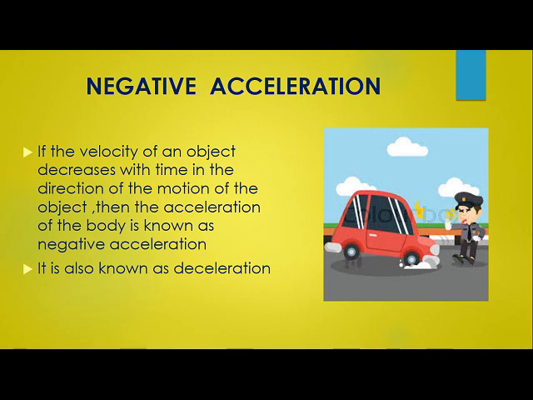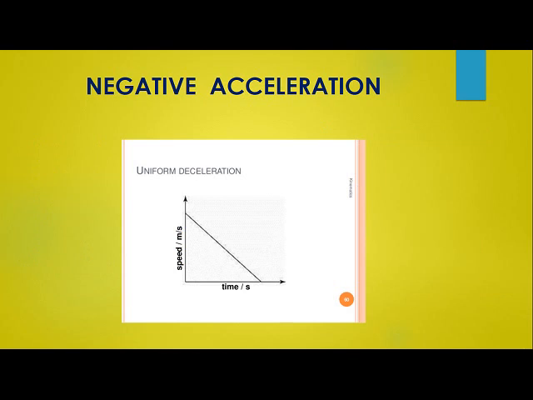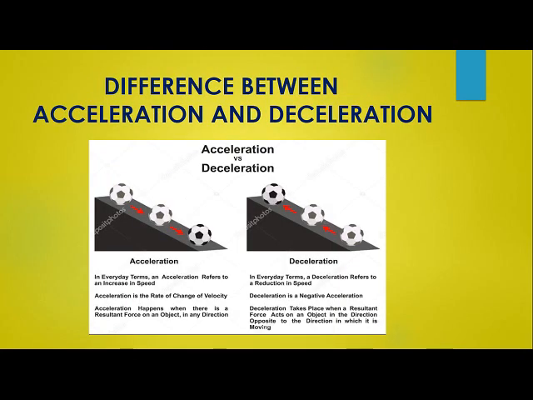If the velocity of an object decreases with time, then such an acceleration is known as negative acceleration, and it is also known as deceleration. It can be represented by this particular graph. You can see the speed is coming down. The value of the speed or the value of the velocity continuously decreases with respect to time. Now children, what is the difference between acceleration and deceleration? Always remember, acceleration means increase in speed, while deceleration means decrease in the speed.